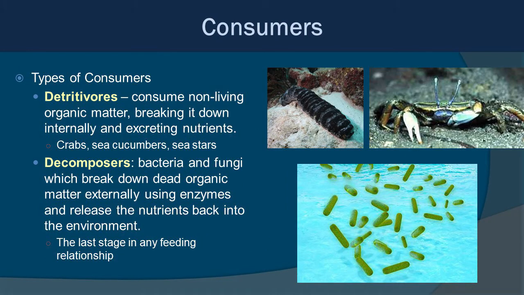Now, there are two other types of consumers we can look at. First of all, there are detritivores. Detritivores consume non-living organic matter. They break it down internally and excrete the nutrients, which is really important to the environment. An example of this would be crabs, sea cucumbers, sea stars, things like that. Then we have decomposers. This would be your bacteria and fungi, which break down dead organic matter externally using enzymes and release the nutrients back into the environment. This is essentially the last stage in any feeding relationship, the decomposers.